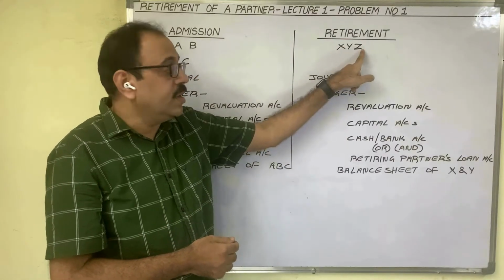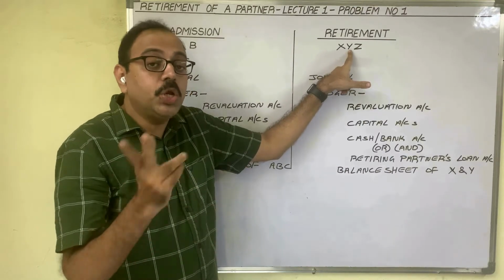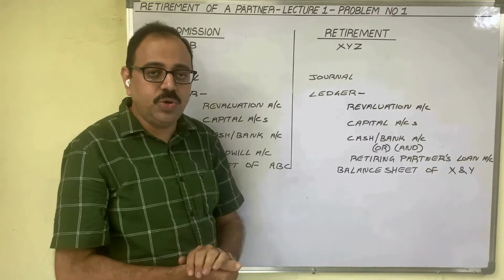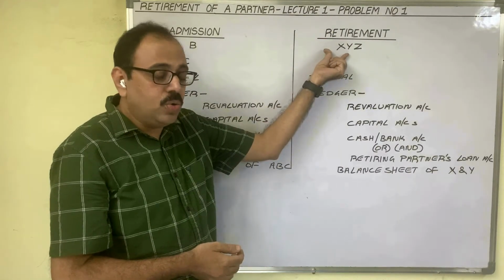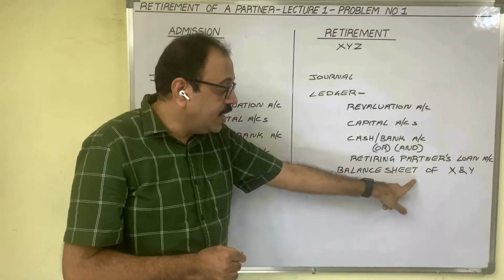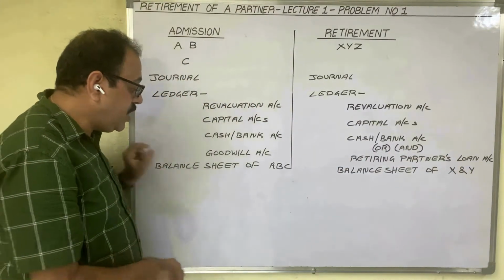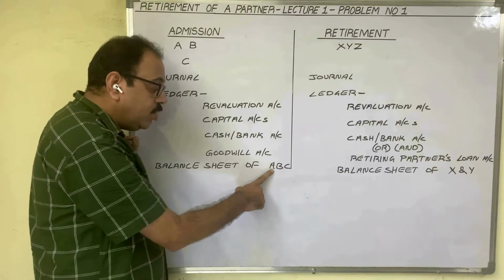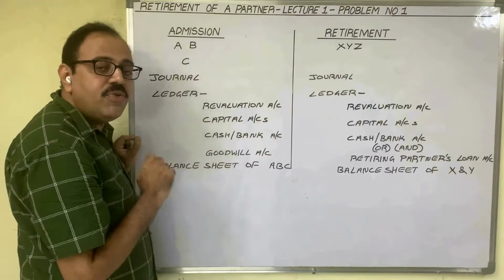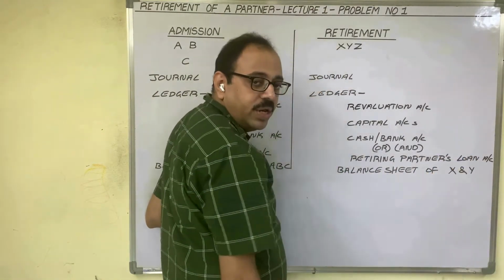After Z's retirement, X and Y want to continue the business. We should not use old partners, new partner word here. Existing partners, retiring partners words you should use. In case of retirement also, we have to prepare new balance sheet. But new balance sheet contains the information of X and Y only. In case of admission, in new balance sheet, we are going to write the information of A, B, C, all the partners. But in case of retirement, new balance sheet contains the details of existing partners only.